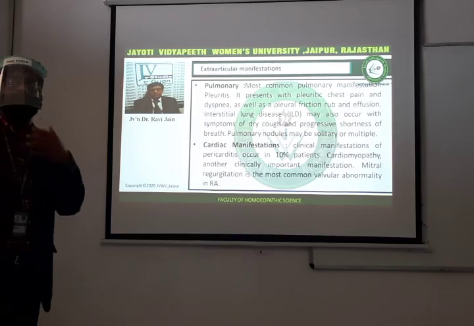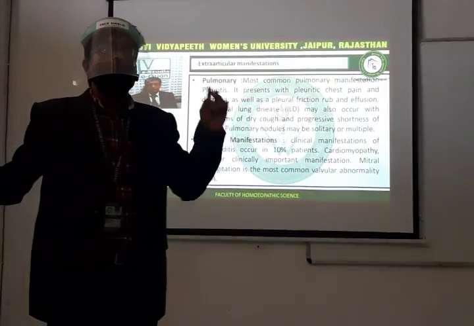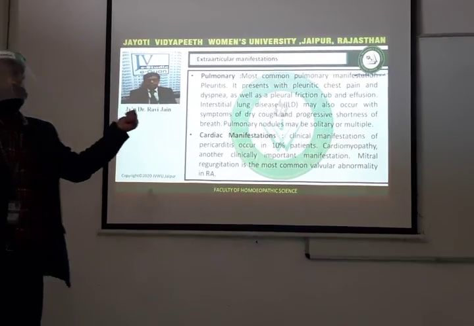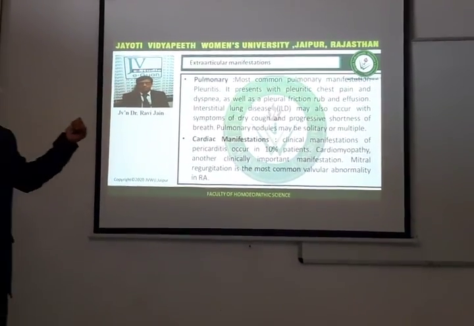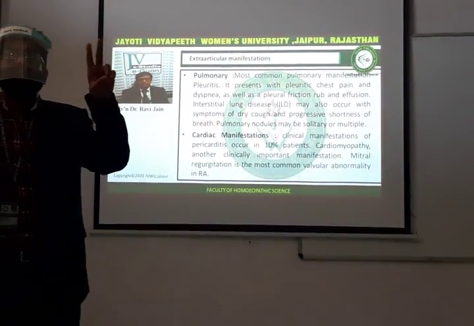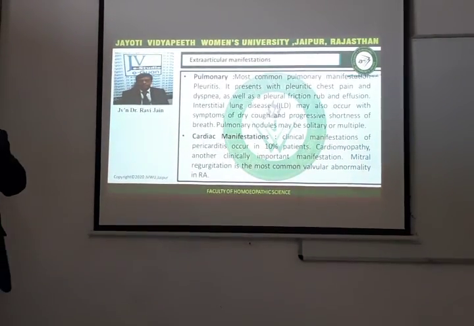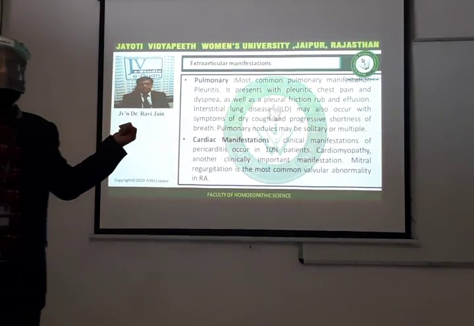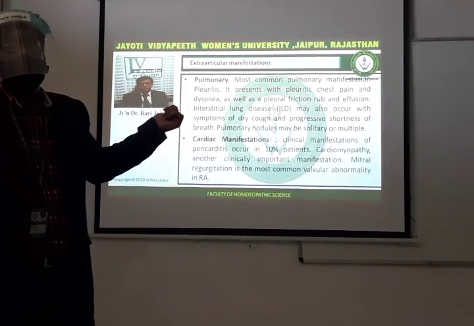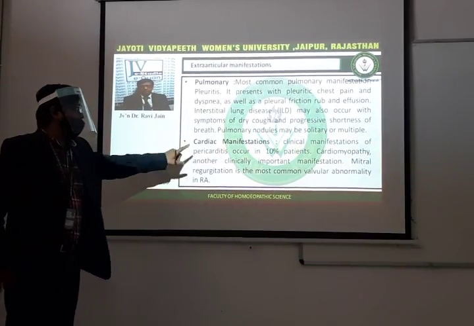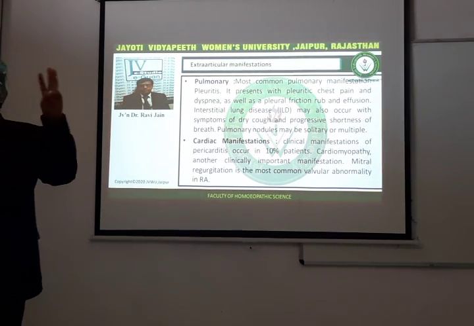Then we have pulmonary extra-articular manifestations. What was present in pulmonary extra-articular manifestations? We have pleuritis, chest pain, interstitial lung disease. Next, we had cardiac manifestations. What was there in the cardiac manifestation? One is pericarditis, cardiomyopathy, and mitral regurgitation.